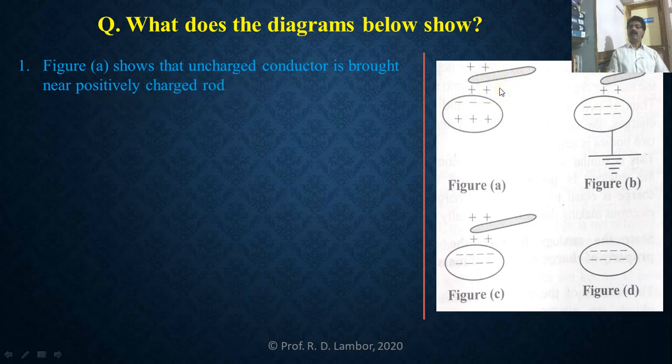At that time, what is happening? The nearer side of this uncharged conductor develops the charge opposite to that on the charged rod.